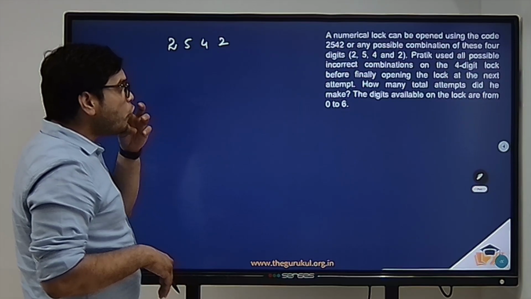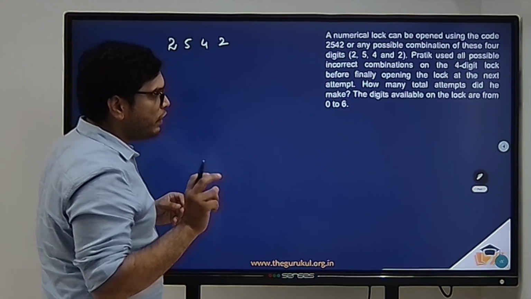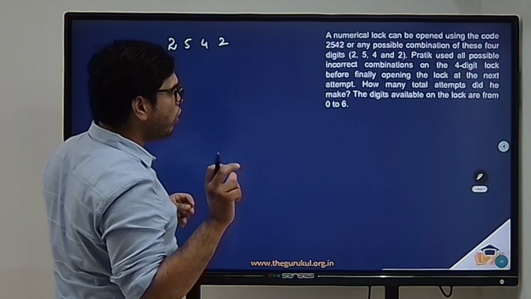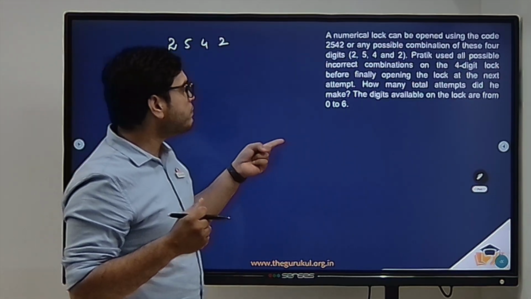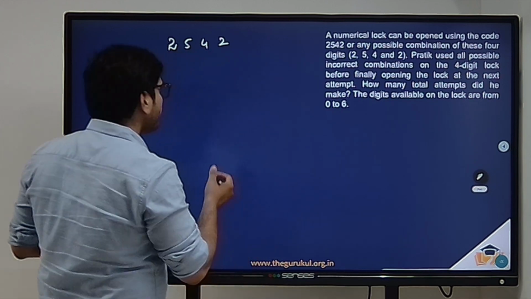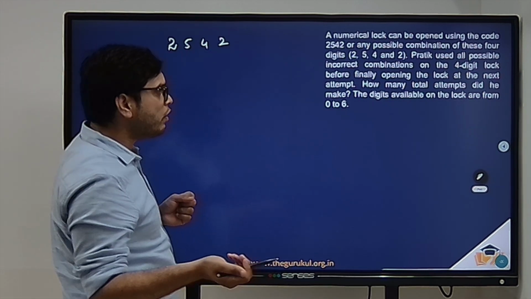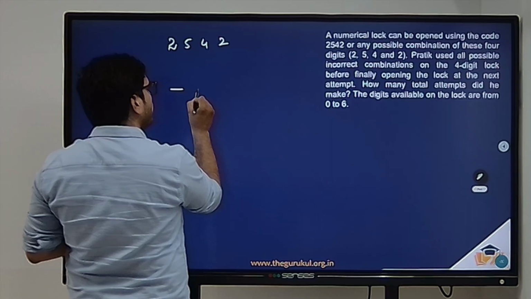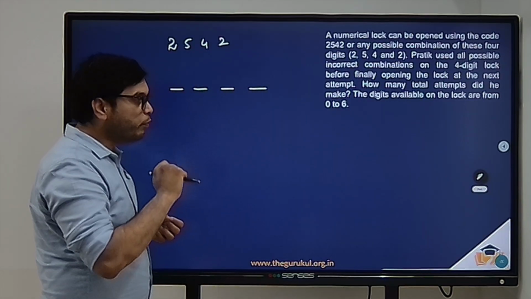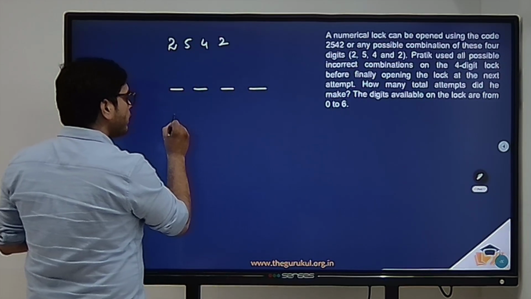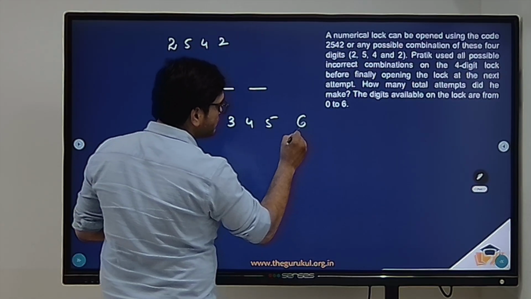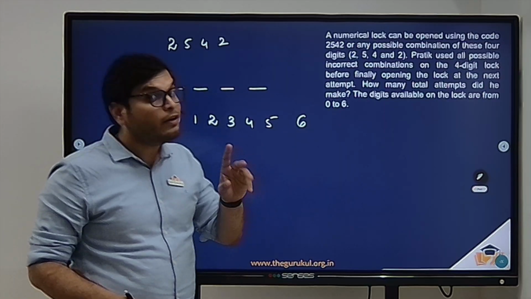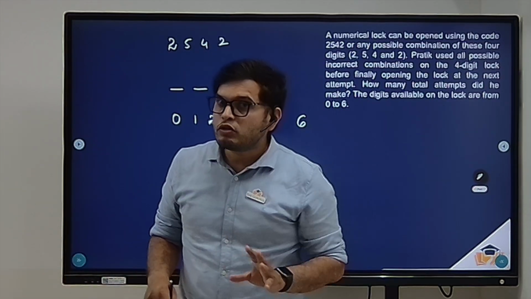Now Pratik used all possible incorrect combinations on the 4-digit lock before finally opening the lock at the next attempt. How many total attempts did he make? Right. And the digits available on the lock are from 0 to 6. So we have a 4-digit numerical lock, and the digits available are 0, 1, 2, 3, 4, 5, and 6. So how many digits do we have? 7, not 6, because 0 is also included.